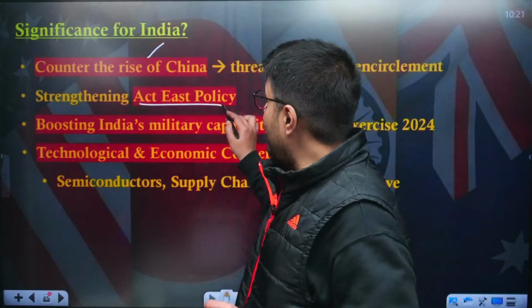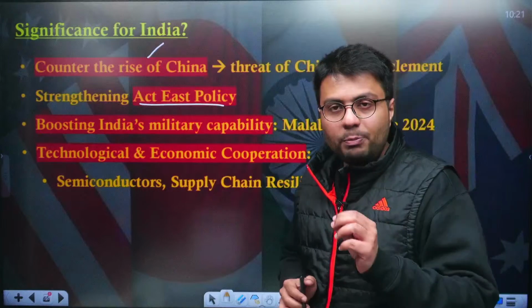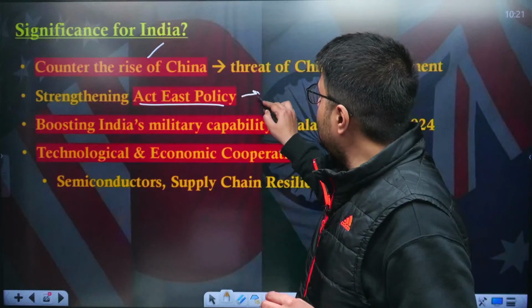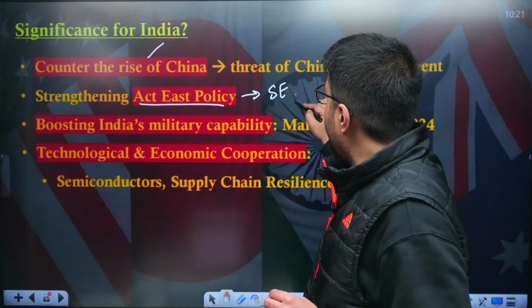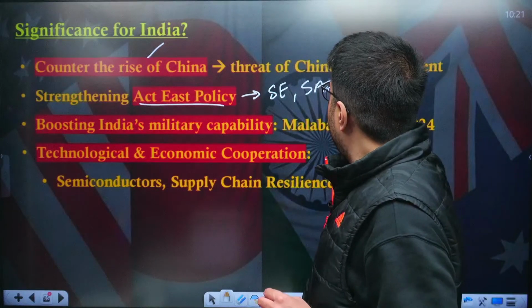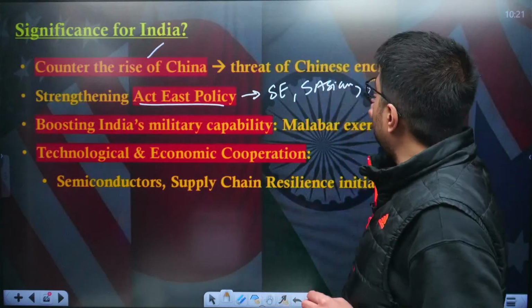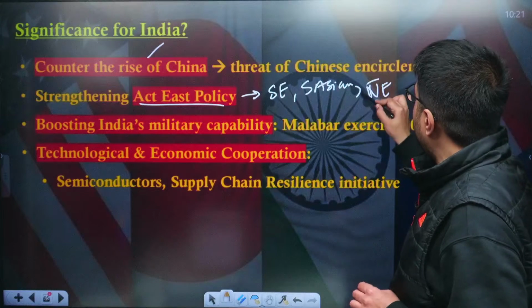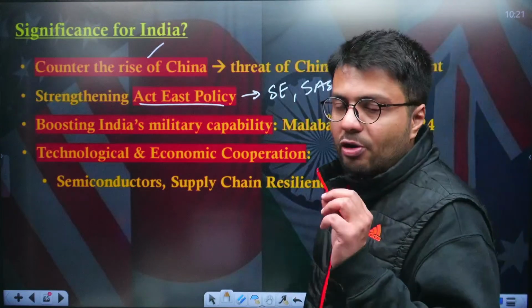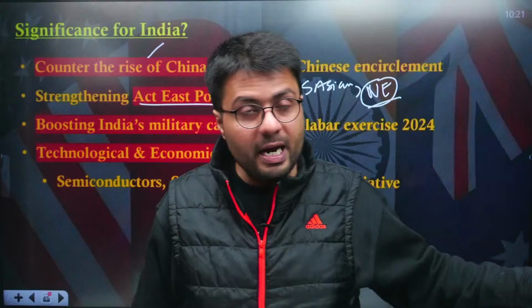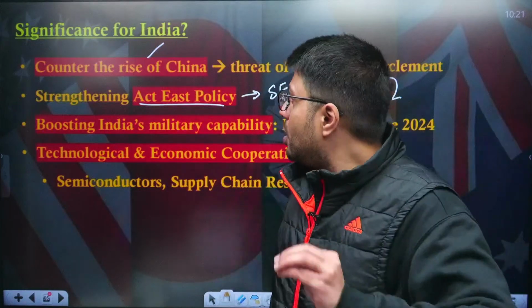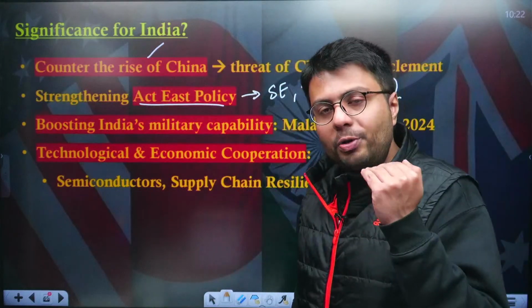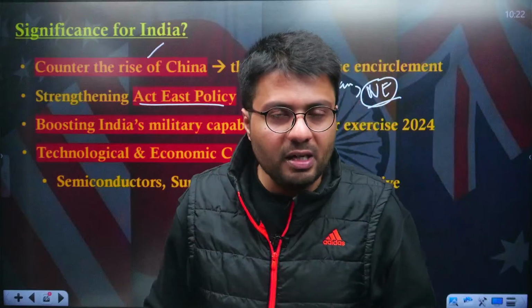Further, India is undertaking an Act East policy, which looks to increase its collaboration with Southeast Asian as well as South Asian nations. And it is also undertaking this Act East policy to develop its northeastern region, which is less economically developed as compared to other Indian territories. So this is how India will want to increase its collaboration with many Southeast Asian countries.